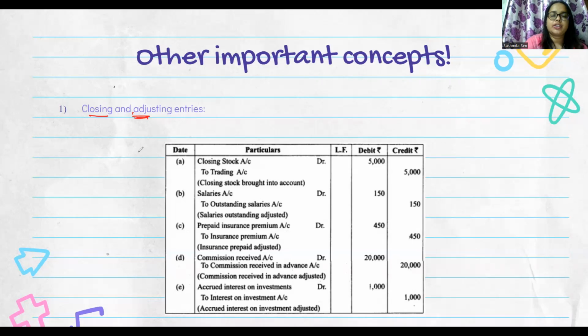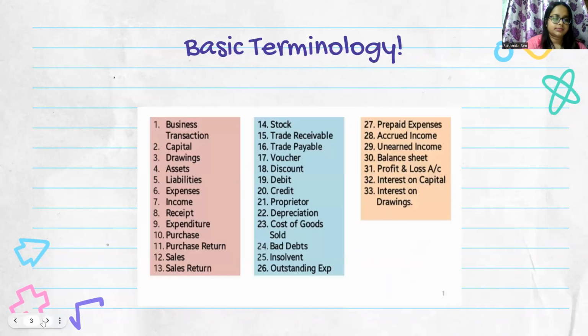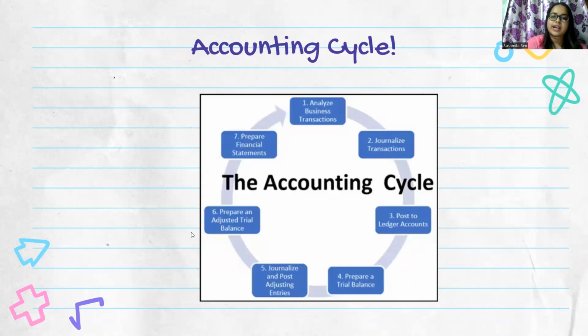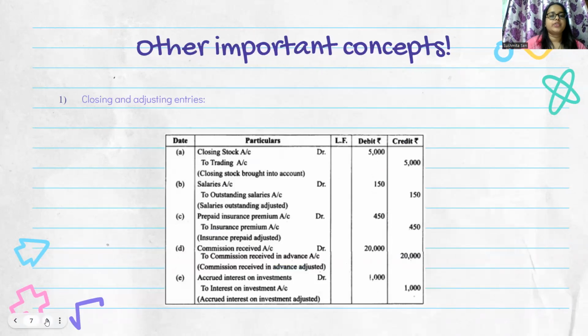Closing entries means that at the end of the year, if you remember the accounting cycle picture, let me just take you back there. Here in the accounting cycle, once we prepare the financial statements, it means we are closing the books for that year. So now, to close the books, we also have to pass entries, and these are some of those entries.